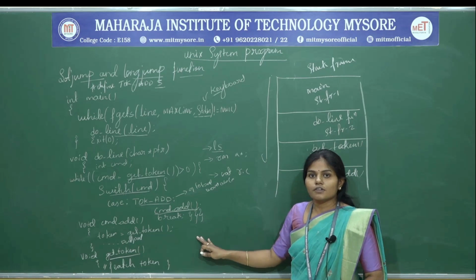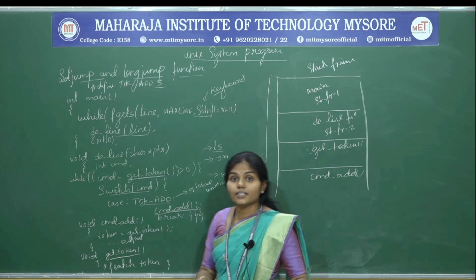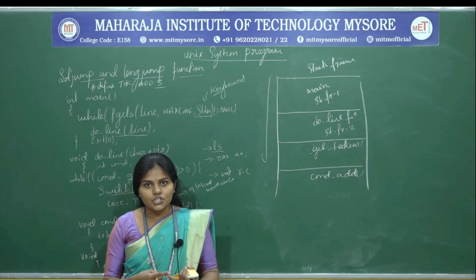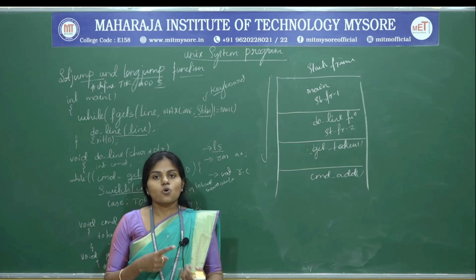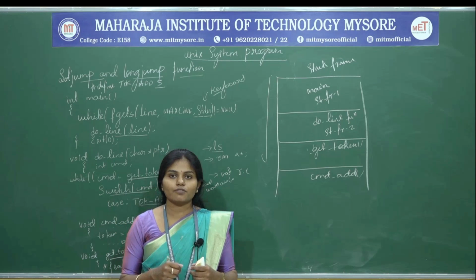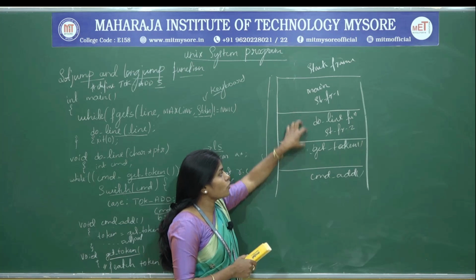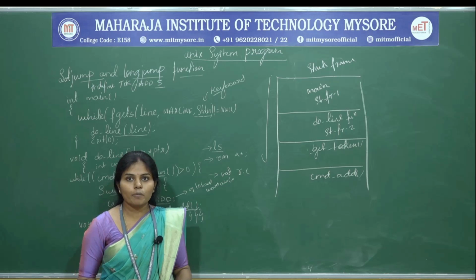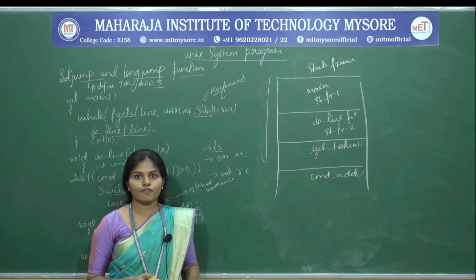So now once the stack frame is allocated, what is the function going to store? It is going to store all the local variables, all the registers. Next after that, the function return values. So what is the actual value, what is the formal value, all that information we are going to store in the frame, right. So in frame 1, frame 2, frame 3, frame 4, like that we are going to keep on storing the information about the function, right. So using this stack will be very difficult, right.